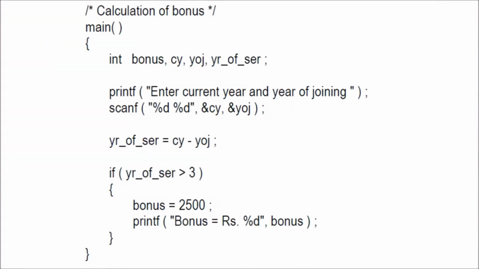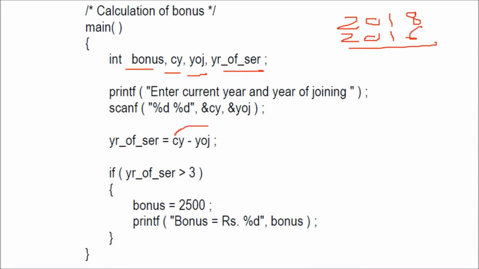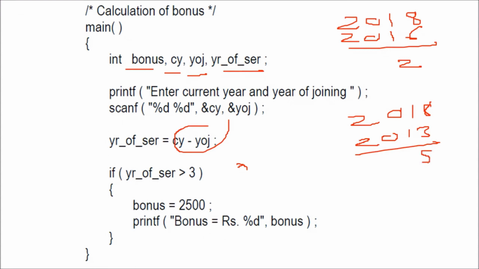See, this is our program. This is bonus, this is current year, this is year of joining, this is year of service. Say somebody entered the current year as 2018 and he entered 2016 as the joining year. What is the difference? Difference is 2. So he won't get any bonus. But if he enters the current year as 2018 and he joined in 2013, that means he has worked 5 years. He is eligible to get the bonus.